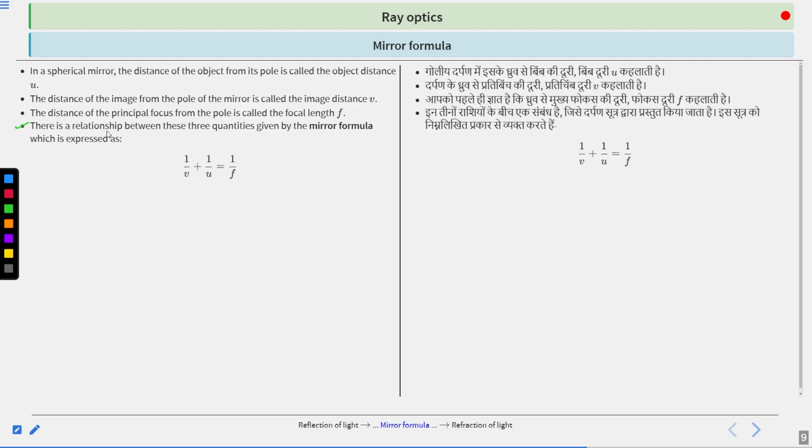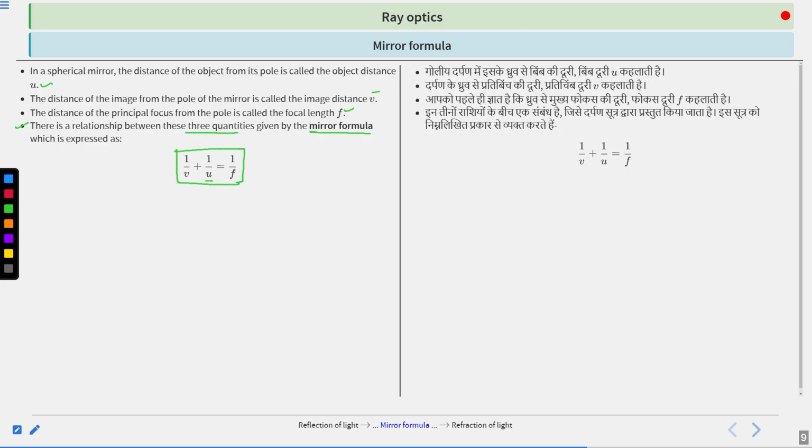There is a relationship between these three quantities, U, V, and F, and that relationship is known as the mirror formula. Clear? 1 by V plus 1 by U is equal to 1 by F. This formula is known as the mirror formula, where U is the object distance, V is the image distance, and F is the focal length.